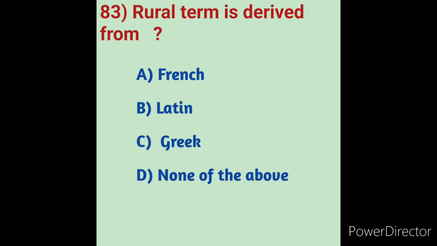The word rural is derived from Middle English, from Old French, from Latin ruralis, from rus, the country. The word rural means relating to country people, life or agriculture.